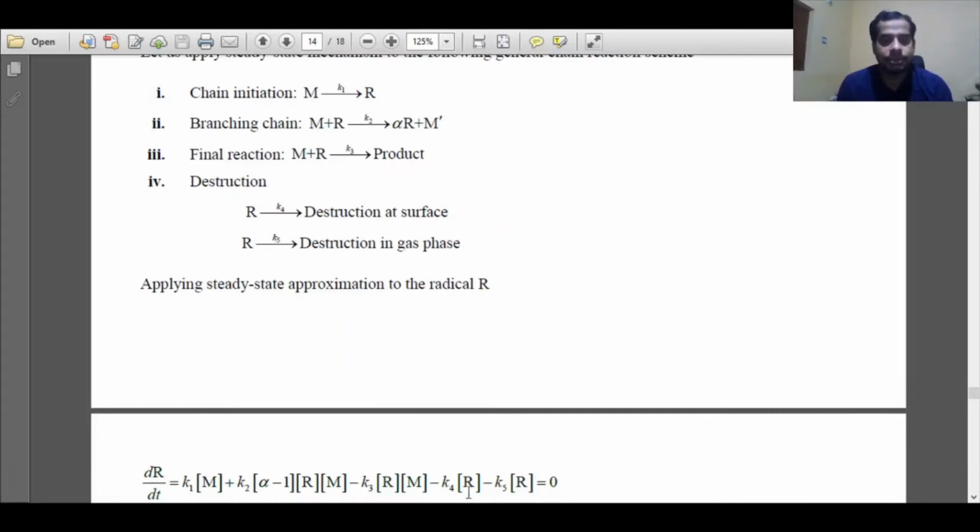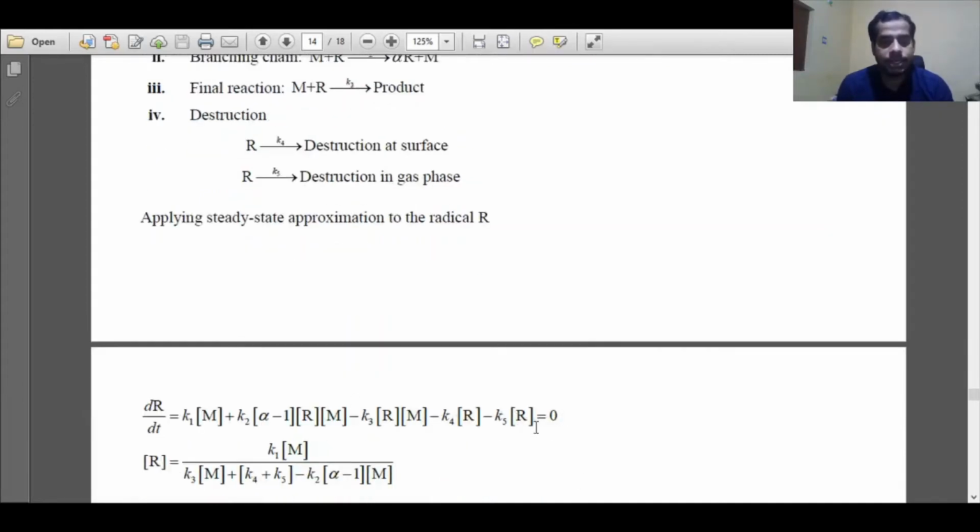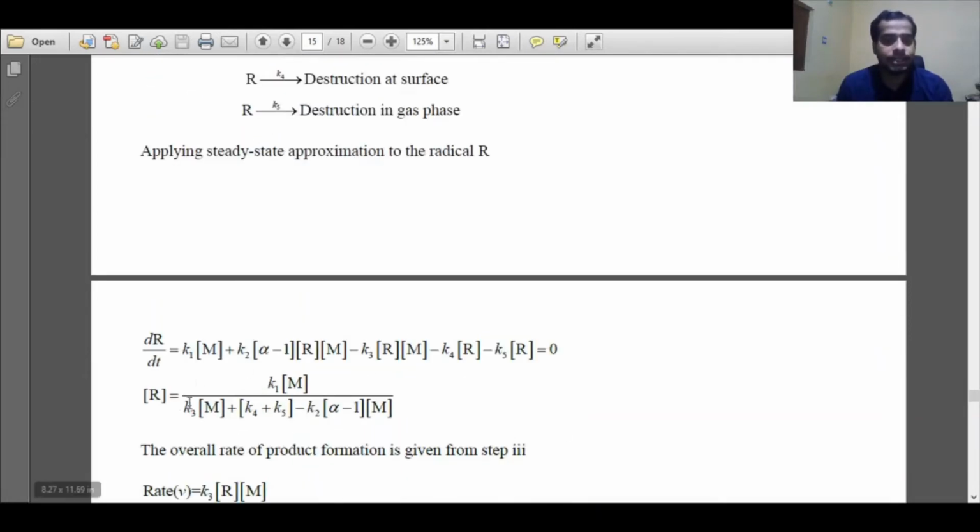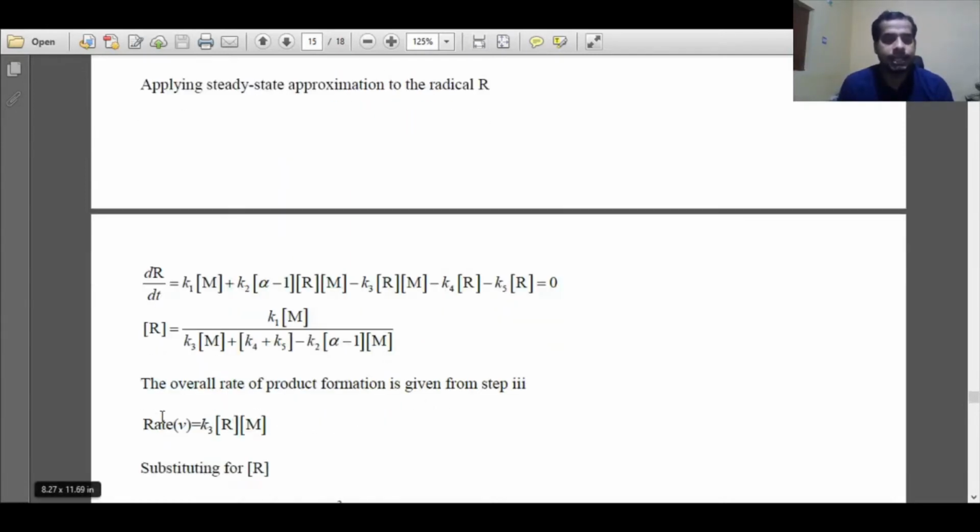For the fourth step, minus K4R, again here R is deteriorating, and then in the final step also R is deteriorating, so minus K5R. And as per steady state approximation, we will set that equal to 0. If we solve those, we will get the concentration of R as this expression: K1M over K3M plus K4 K5 minus K2 alpha minus 1 M. This is simple rearrangement. Essentially we got an expression for the intermediate. We'll use this expression for intermediate concentration in our rate law for product formation.